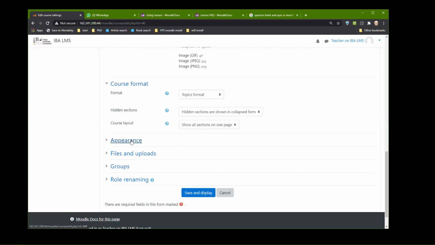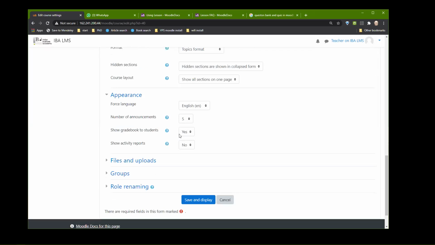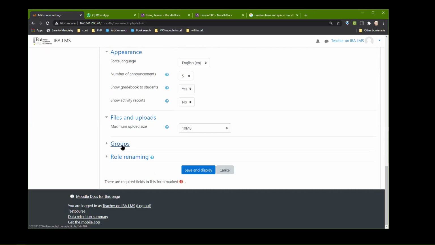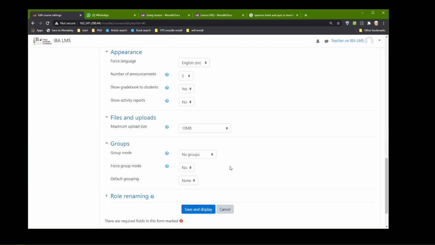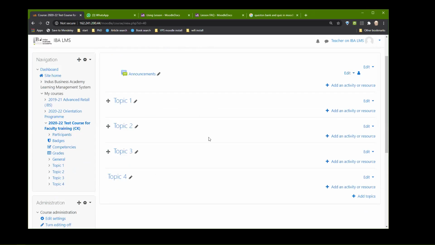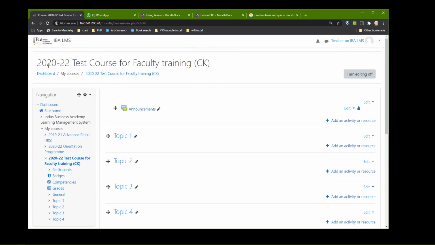Okay. Now, appearance, all that is fine. Okay, how many files you want to upload, do you want groups or not, etc. And then you can save. So now you can see the course name has changed.